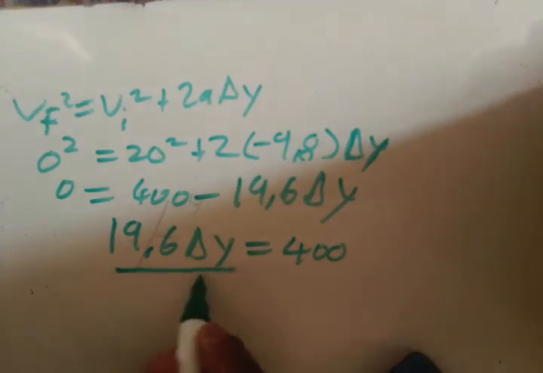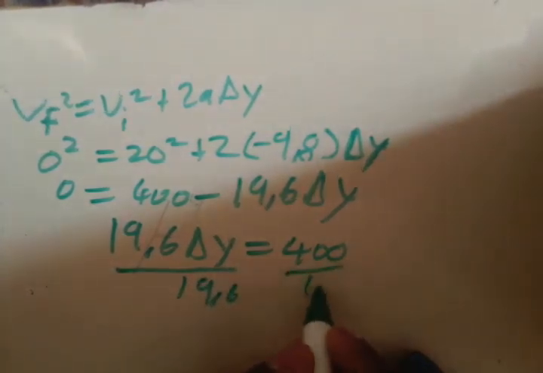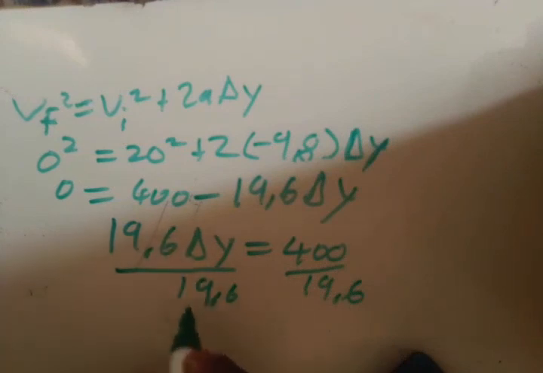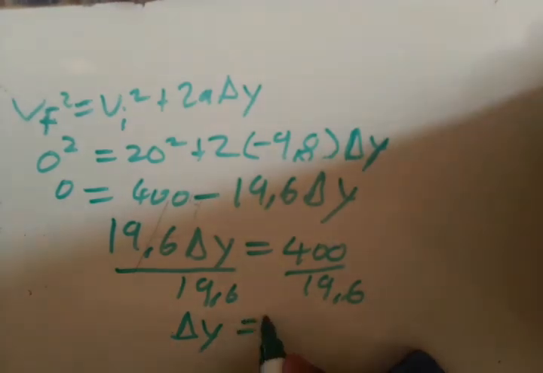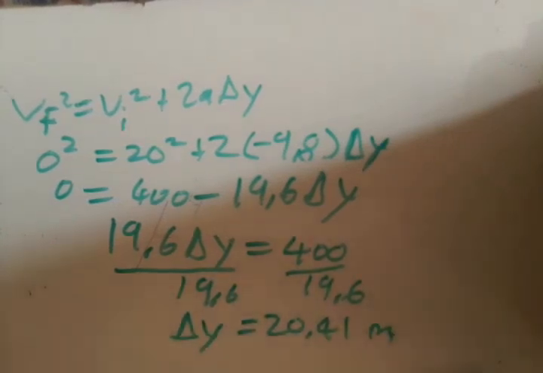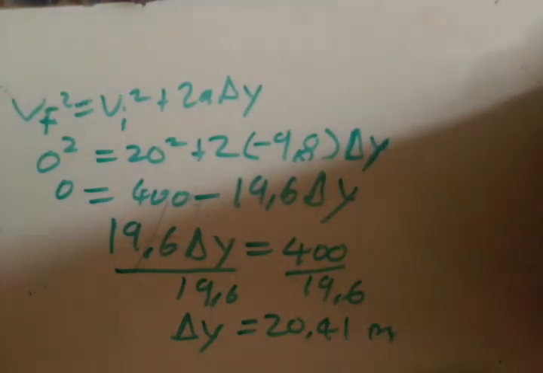So we're going to divide both sides by 19.6. When we divide them, delta y is equal to 20.41 meters. And because it's delta y, its displacement is also a vector, so we have to specify the direction. This is positive, and we chose up as positive, so we can say upwards.